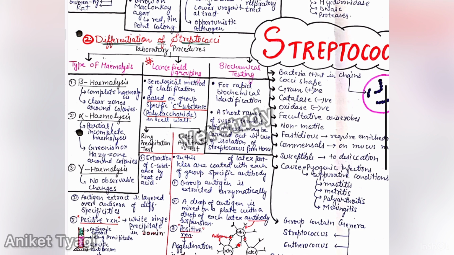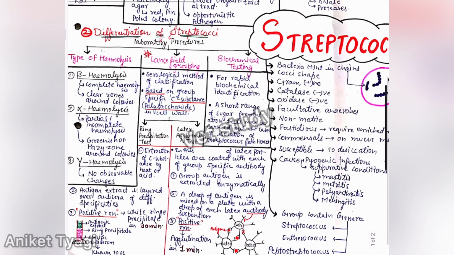As we have read, the alpha hemolysis produced by Staphylococcus is narrow and complete hemolysis, but here the scenario is changed: alpha hemolysis is partial and incomplete. So remember this point. Okay, and this is just opposite to Staphylococcus hemolysis. Beta hemolysis produces complete hemolysis, a clear zone around the colonies, whereas alpha produces partial, incomplete hemolysis and a greenish, hazy zone. And the third is gamma hemolysis, in which there is no observable change.